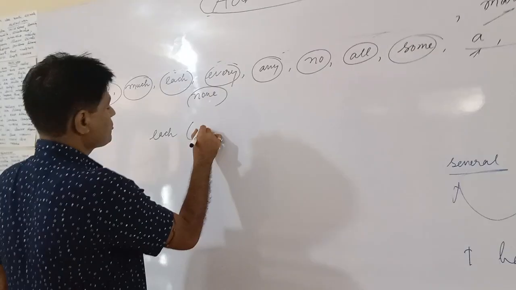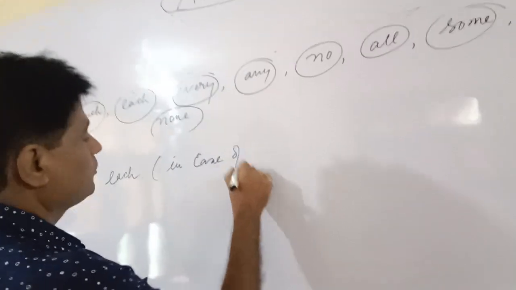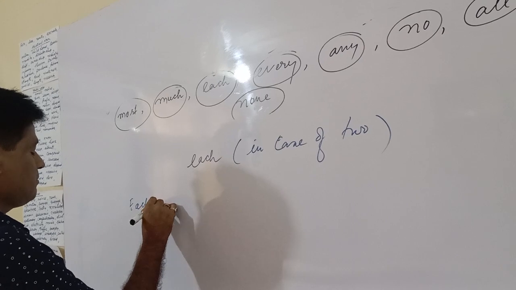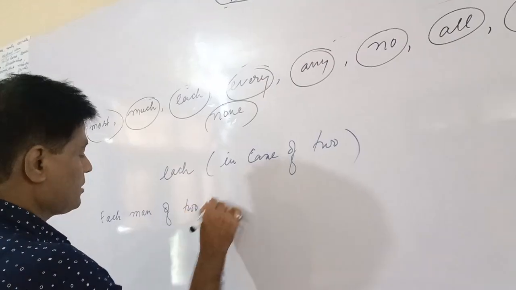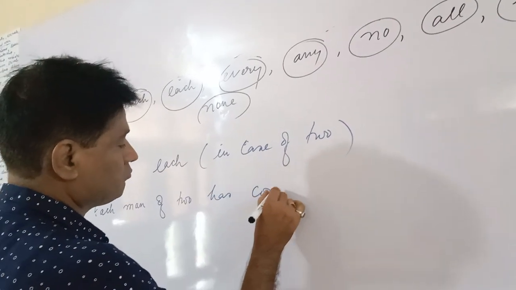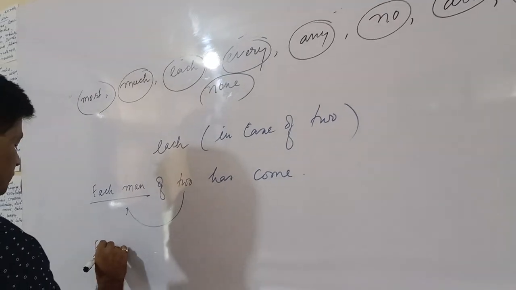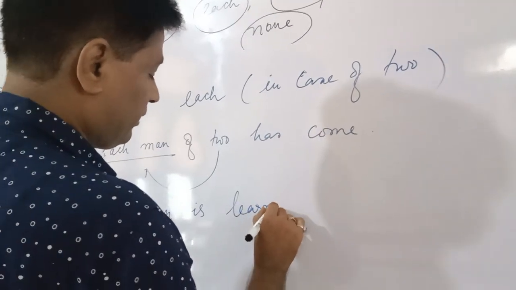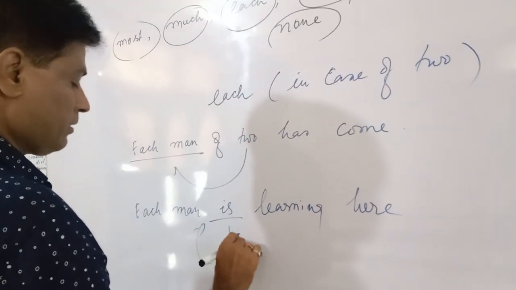Let me teach with regards to each and every. Each is used in case of two or more than two. In case of two, each man of two has come. So with two you are going to use each man. Each man is learning here. So it may be defined with more than two.